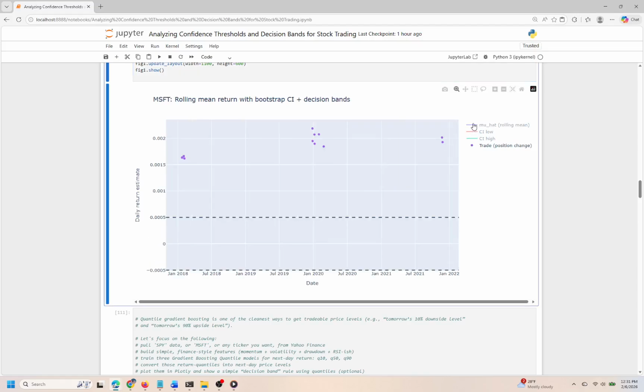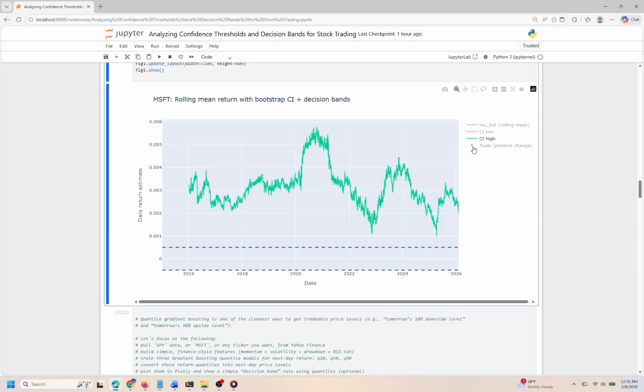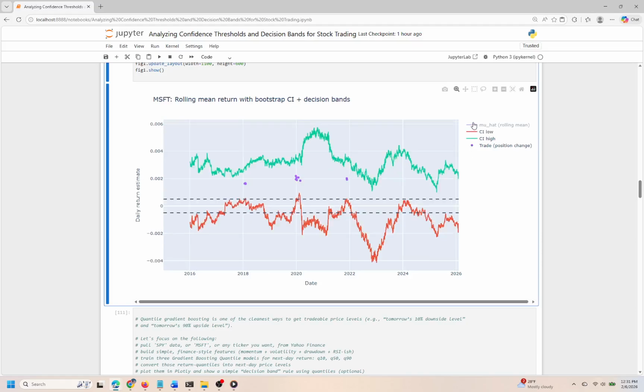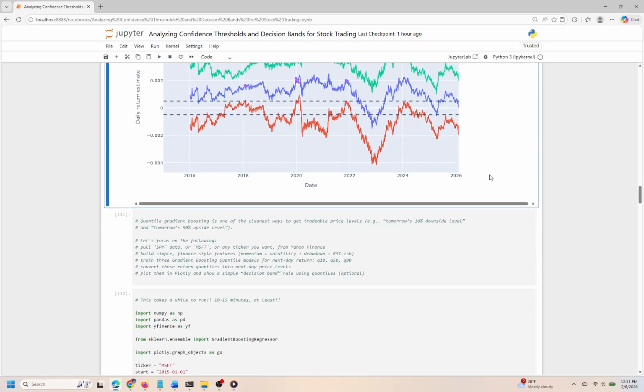Looking ahead, the next cell will likely delve into interpreting this data more deeply, perhaps assessing the implications of the rolling mean and confidence intervals on our trading strategy. This will help us understand how to apply these insights to make informed decisions in real-world trading scenarios.